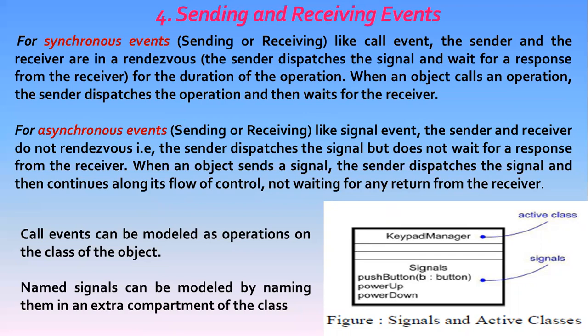In either of these cases, the event may be lost if no response to the event is specified, or it may trigger the receiver's state machine if it has one, or it may just invoke a normal method call. In the UML, we model the call events that an object may receive as operations of the class of the object. We model the named signals that an object may receive by naming them in an extra compartment of the class, like what we have seen in this particular figure.